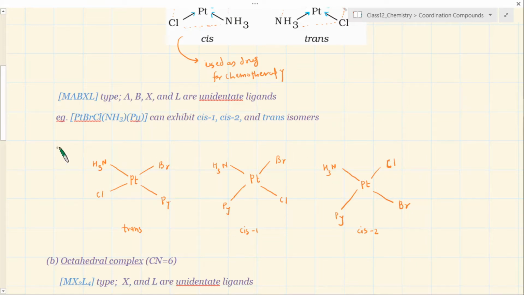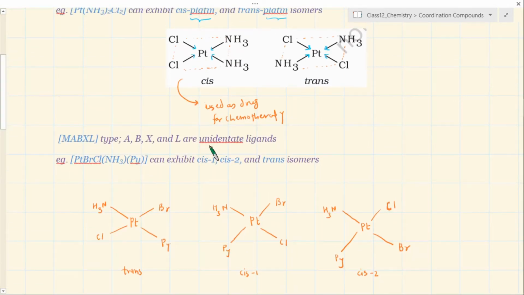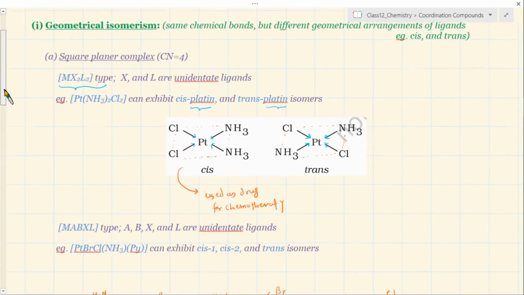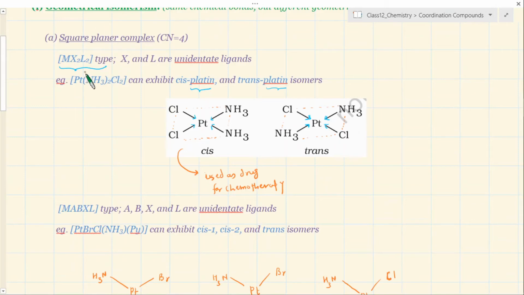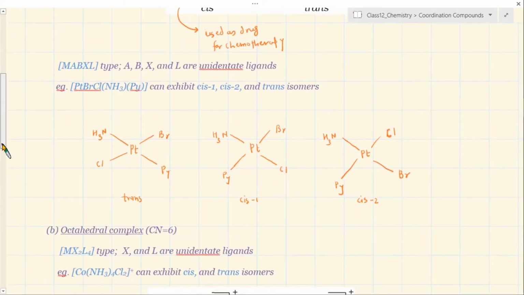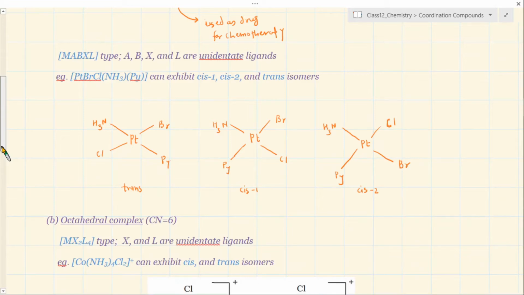That's all it is. So this is a unique example, although it is not given in your book, but this form is mentioned. MABXL type of complex compound, square planar, and with the unidentate ligand. So remember, right now we have discussed two types of square planar complexes where you have all the ligands as unidentate. This is the simplest of complex. Then you have all the four different, and they are cis and trans.